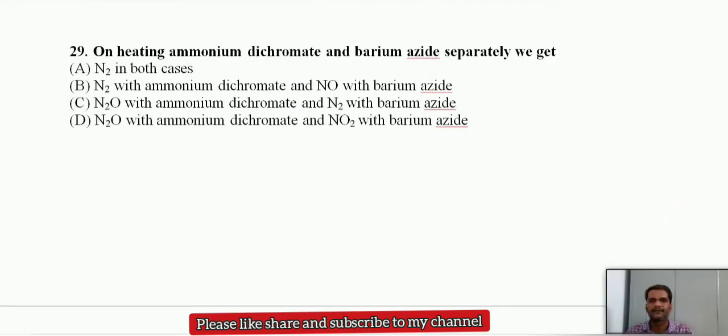And here, on heating, ammonium dichromate and barium azide separately will give nitrogen. This is the preparation method for nitrogen. Ammonium dichromate.